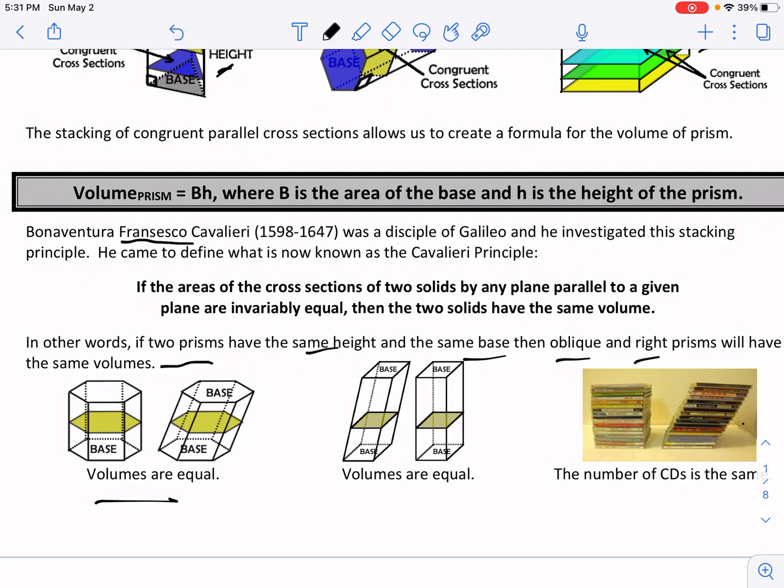So like these guys would have the same volume, these guys would have the same volume, and even stacking our CD cases here would have the same volume, okay? Because the CD cases, the base is still the same length and width, and it still reaches the same height, so we still have the same volume, okay?